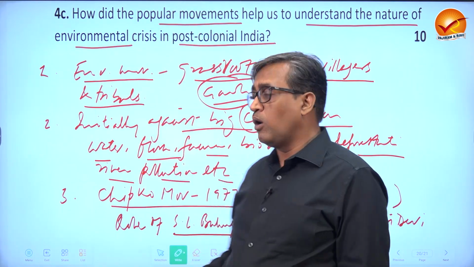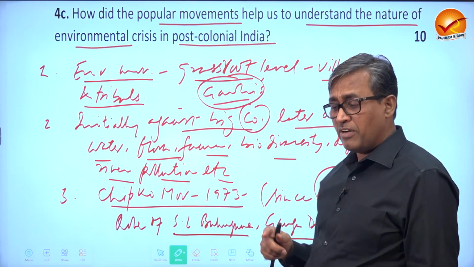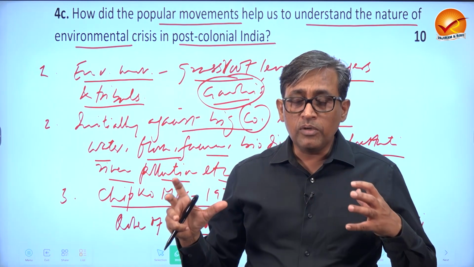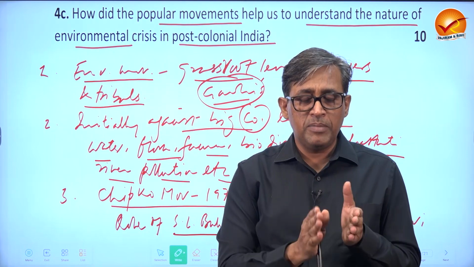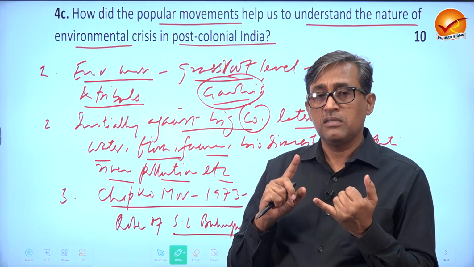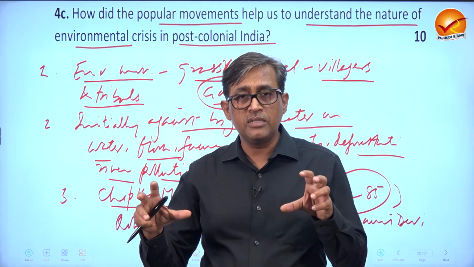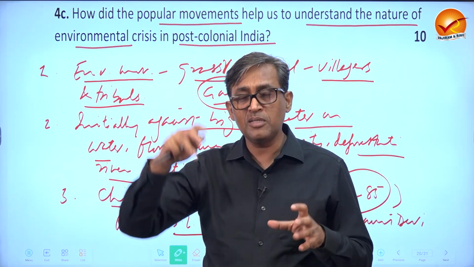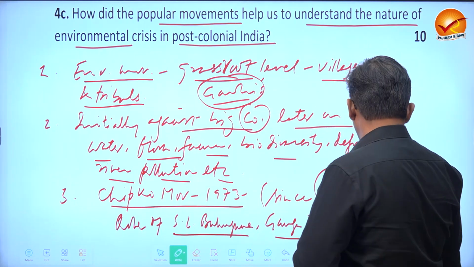They were not allowed because of the laws passed in the 1840s and 85, helping the contractors to get benefits of this forest. So this entire debate between the modern capitalist economy, the state, the contractors, and the importance of wood in the cities for your furniture and for railways in the British period, is linked with this entire movement.